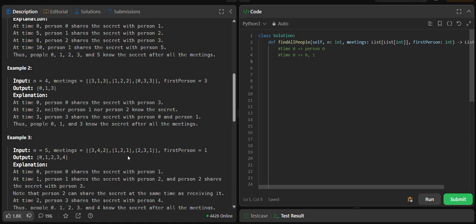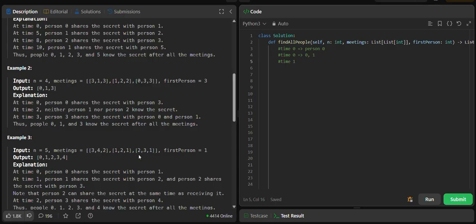After that, we have the very first meeting at time 1. At time 1 we have meetings between person 1 and 2, and person 2 and 3. So in total 1, 2 and 3. But between 1, 2 and 3, who knows the secret already?